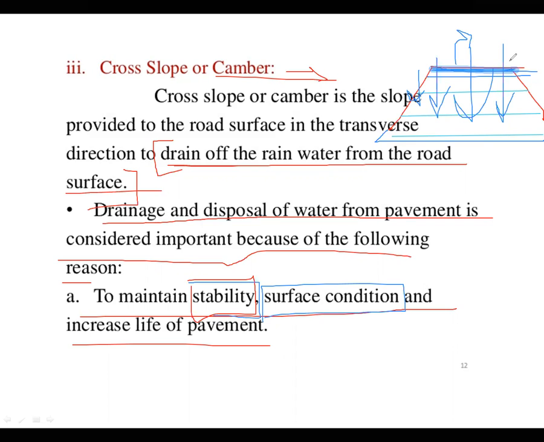That percolating property deteriorates the upper surface also, and because of friction and other forces the surface tears off, and due to friction the hardness reduces and other problems occur. So that's why the surface condition is also affected by not providing a camber.